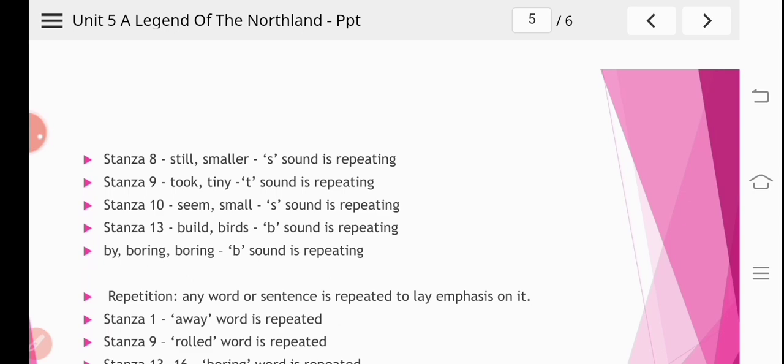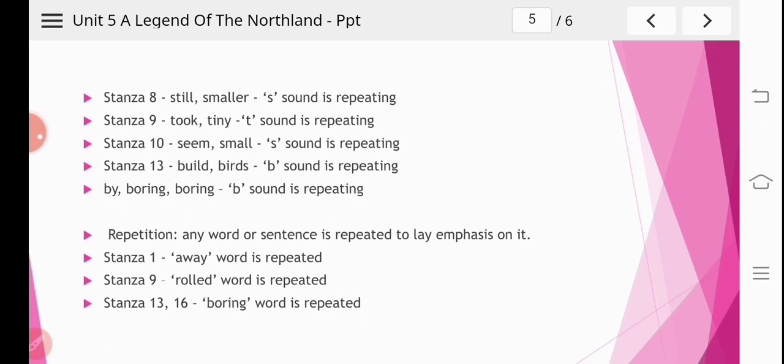In stanza number 10, if you have the book, you can match the alliteration and underline it. It will be quite helpful for you to understand it. Now this is a task, you can complete it later on after watching this video. In stanza number 10, you can see seam, small, the S sound is repeating.